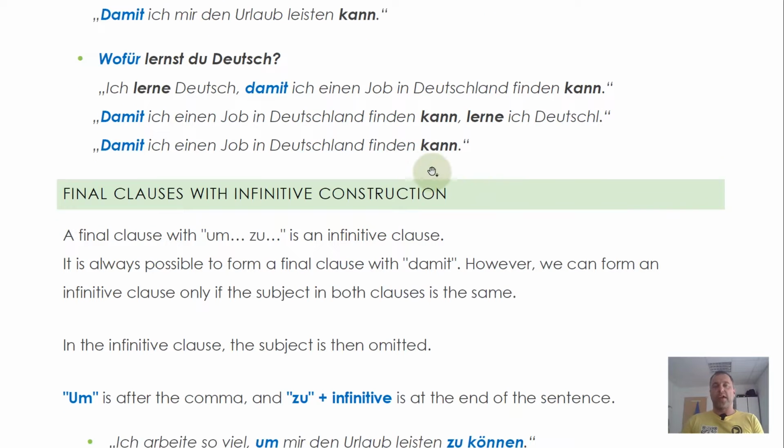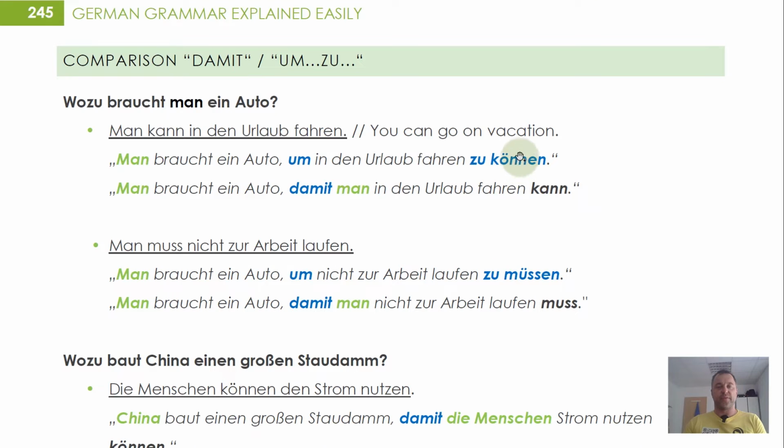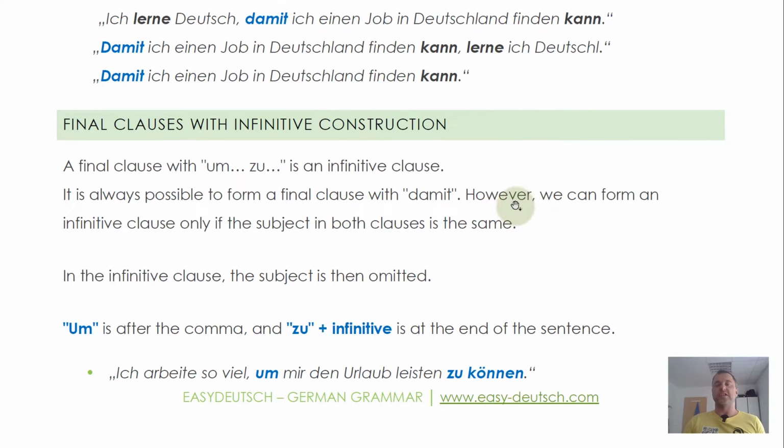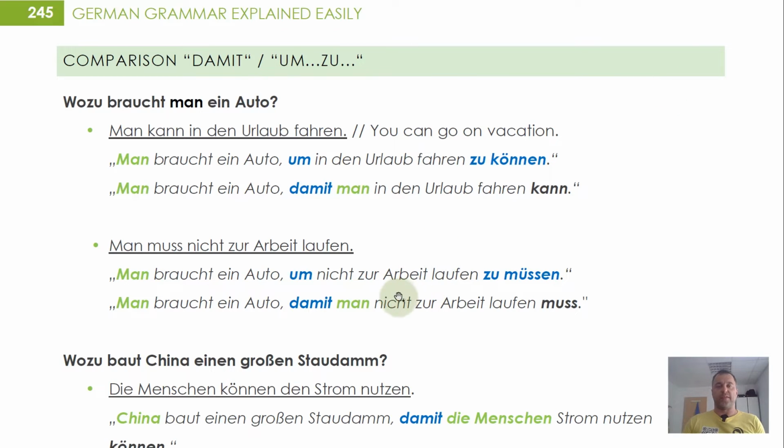So how can we do it without damit, but with zu, which is an infinitive construction? But this version isn't always possible. We can form this version only if the subject in the main clause and in the subordinate clause is the same. This is the main condition for all infinitive constructions and infinitive clauses. If you want to know more about it, check out the video that I linked in the info cards. And here, let's have a look at a few examples in order to make this more clear.